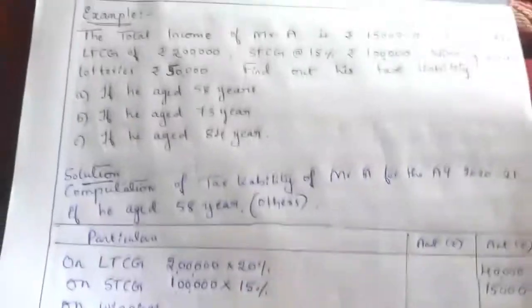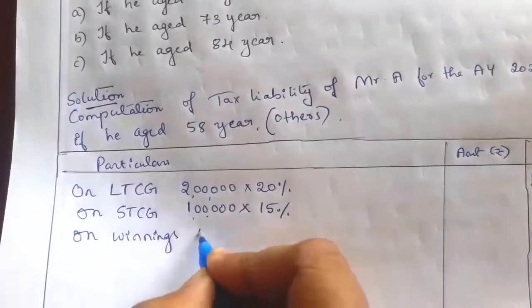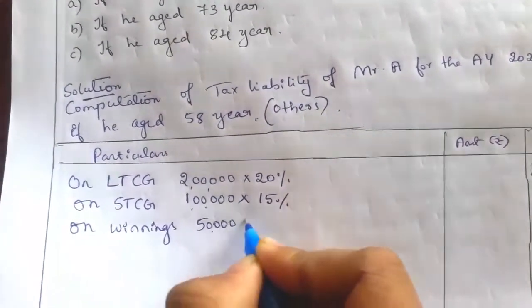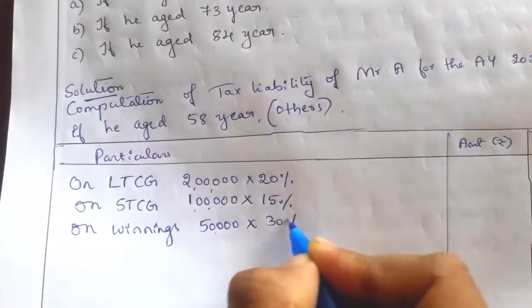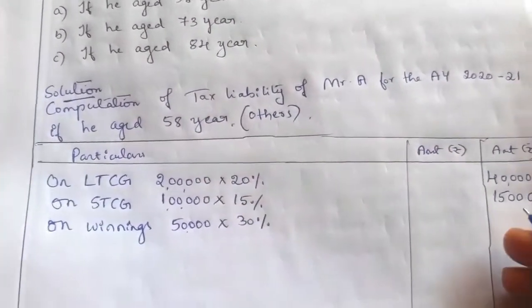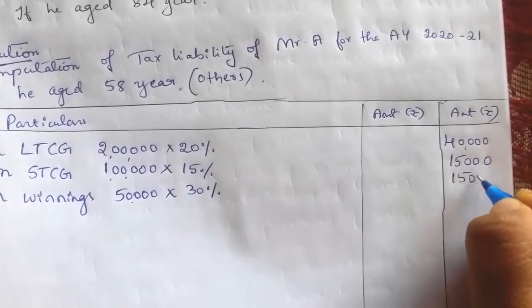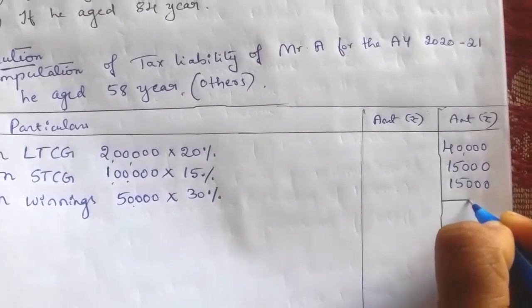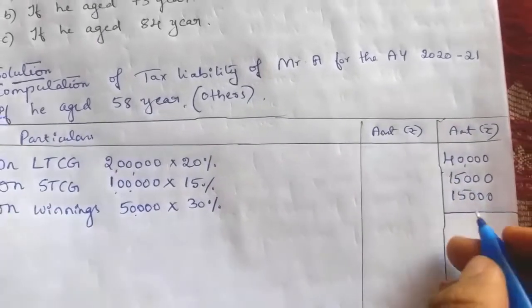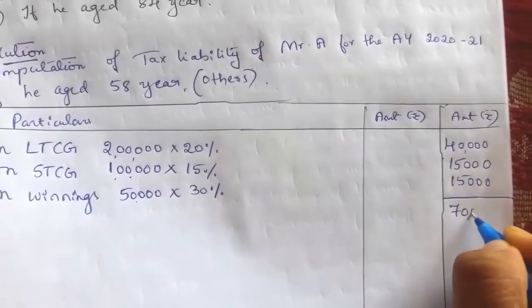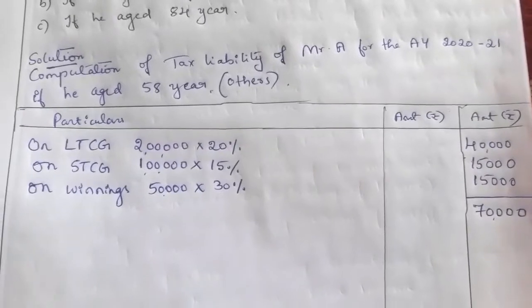How much is given here? 50,000 rupees. So on 50,000 income, what is the tax rate? Winnings from lottery, casual income, is taxed at 30%. So 50,000 into 30% is equal to 15,000. So total: 40,000 plus 15,000 plus 15,000, 70,000 is the total tax.